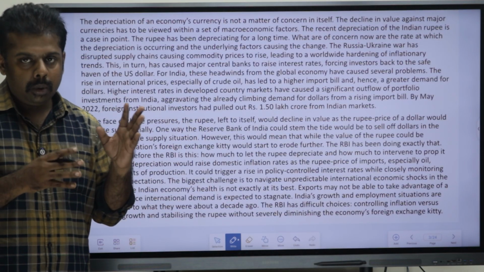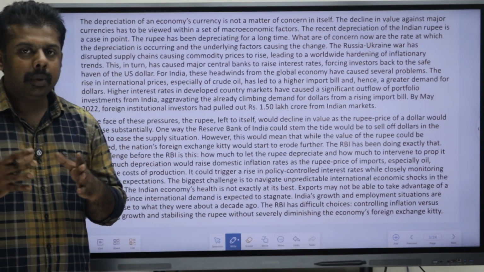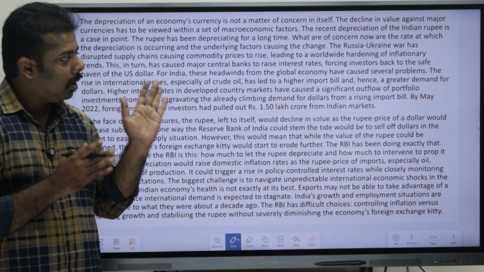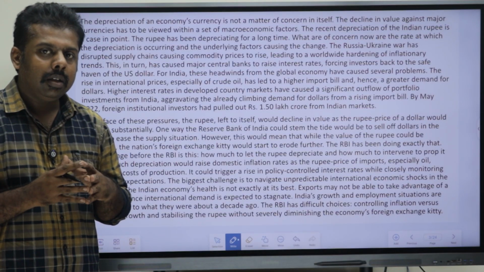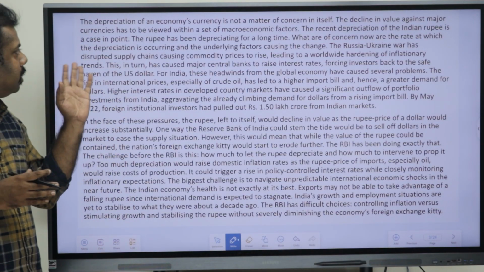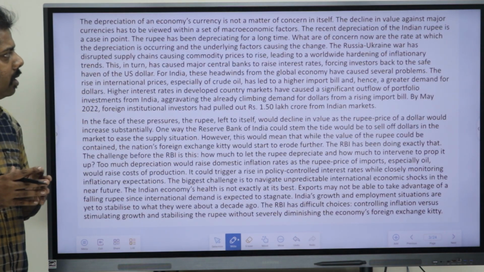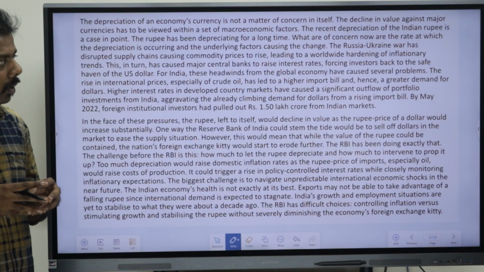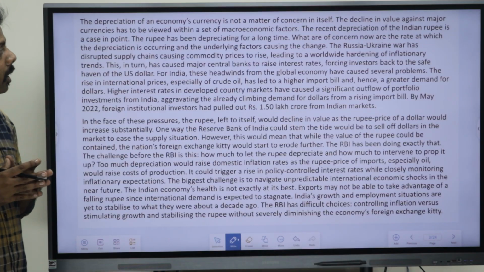As you know, most of the questions will be related to current affairs, so I think you will be able to understand that a bit more. First, let us read through the passage in detail. The depreciation of an economy's currency is not a matter of concern in itself. The decline in value against the major currencies has to be viewed within a set of macroeconomic factors.